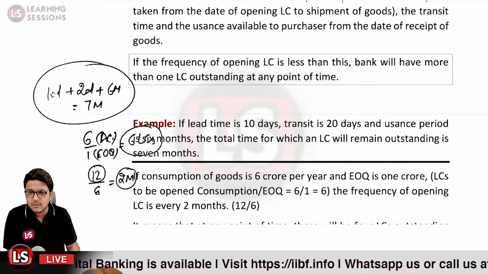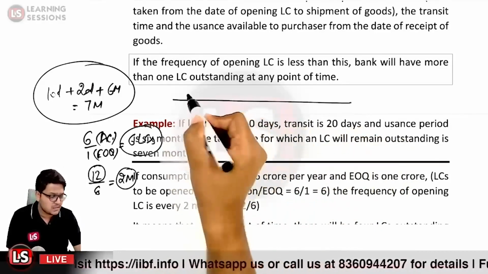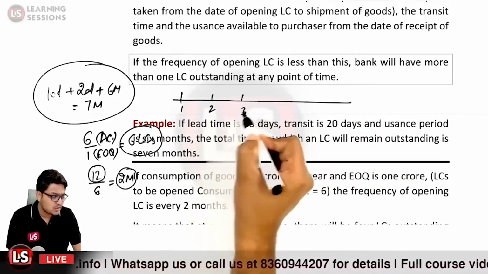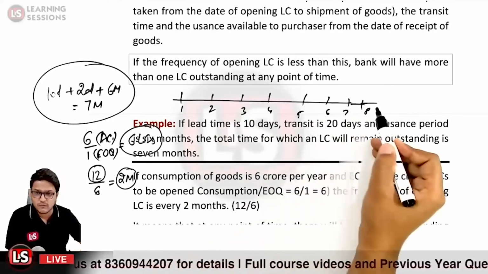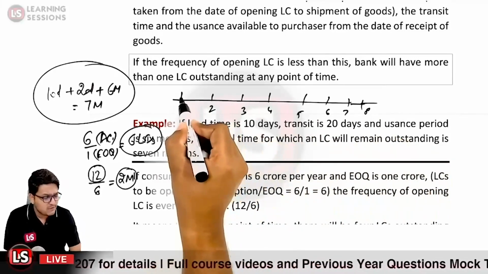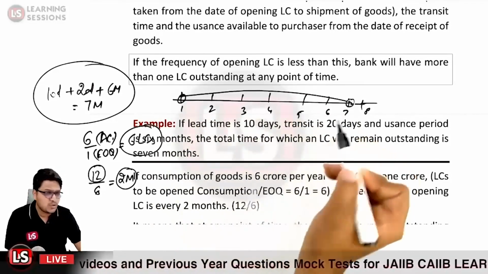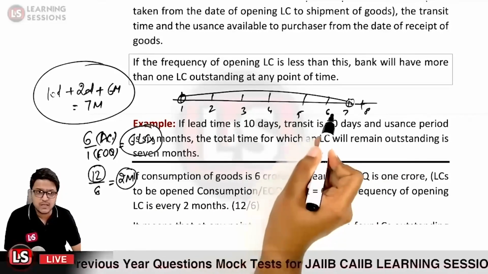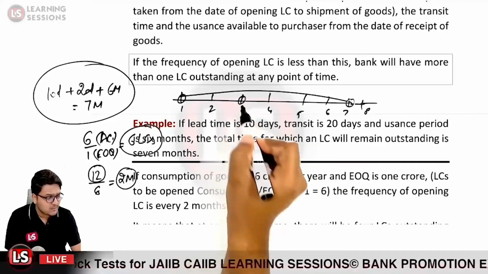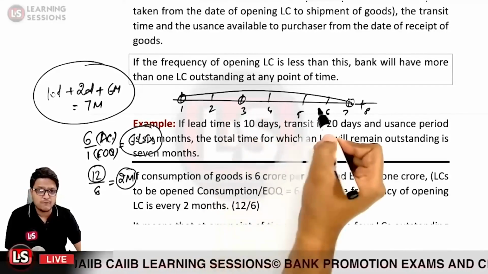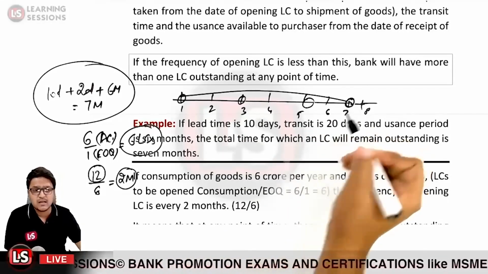Now one letter of credit remains outstanding for a period of 7 months. So let us take a timeline here: 1, 2, 3, 4, 5, 6, 7 and 8 months. Suppose in the very first month the letter of credit was opened, it will remain outstanding up to the end of the 7th month. After the second month the other LC would be opened. In the third month an LC would be opened, and on the 5th month another letter of credit would be opened. And also in the 7th month another letter of credit would be opened.